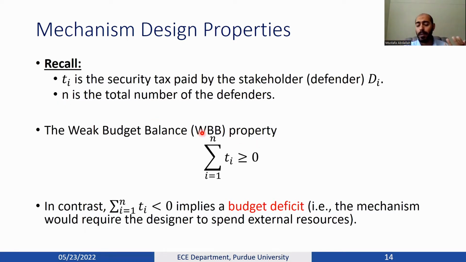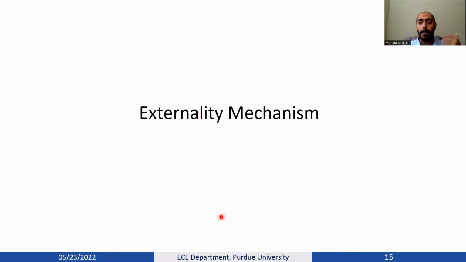So we aim for WBB, or weak budget balance, which means the summation of all of the taxes paid by all defenders should be non-negative, because if that doesn't hold, we will have a budget deficit case in which the mechanism would require the mechanism designer or the central agency to take money from her pocket and spend it, which is external resources, which is not deserved and doesn't make sense.